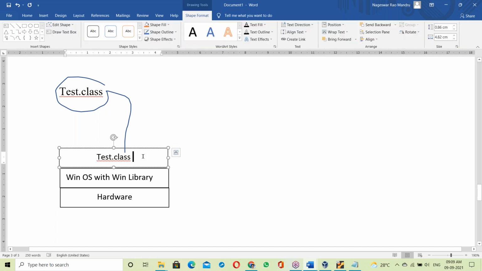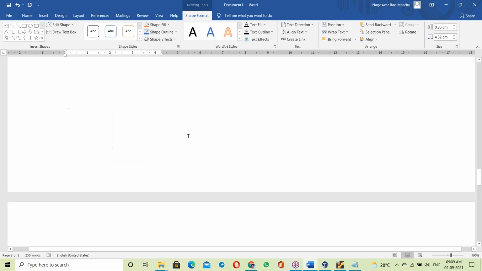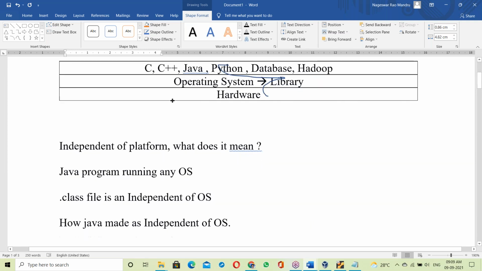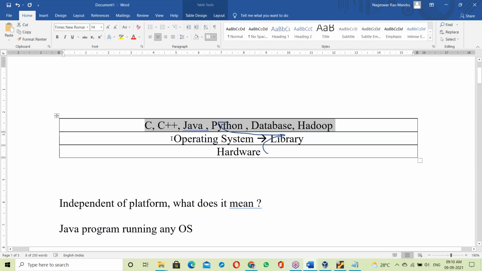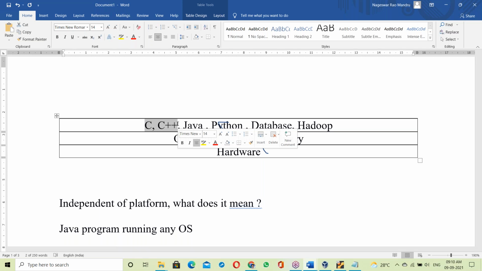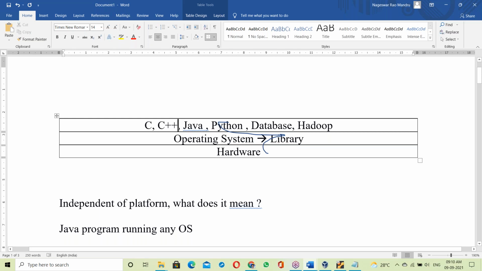To run the test.class file, first of all, it has to link with the OS library, compulsory. Previously we discussed that every program first links with the OS library, then communicates with the hardware components. If it is C and C++, at the time of creation of the exe file itself, the OS library linking happens. That is static linking. Anywhere the exe file concept is there, it's a static linking.